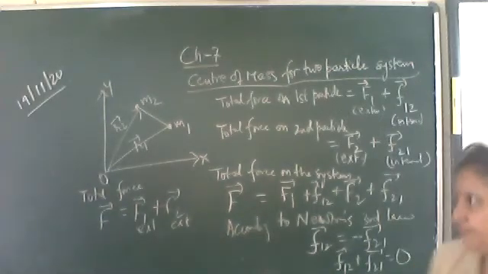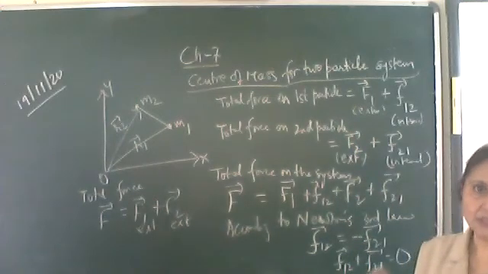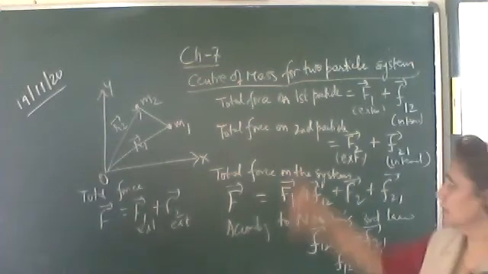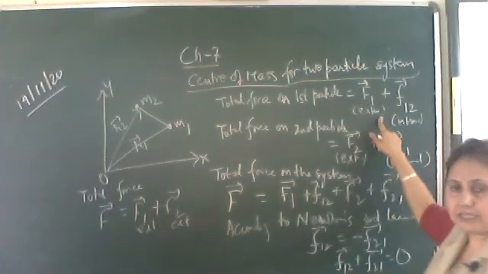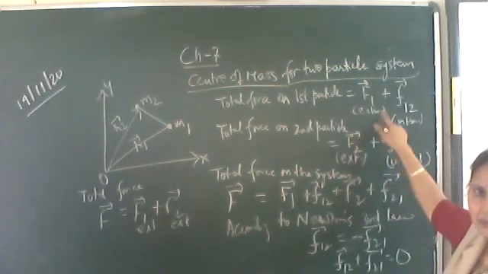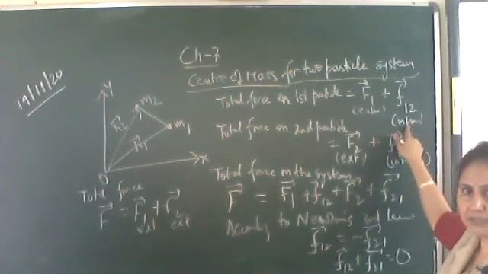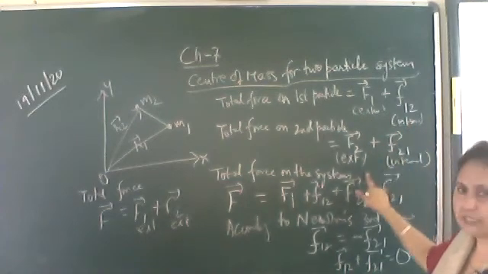So here we have found the total force on the first particle. We have considered a very simple system which consists only of two particles. As there are only two particles, the total force on the first particle will be some external force applied plus internal forces, and the same way for the second particle.